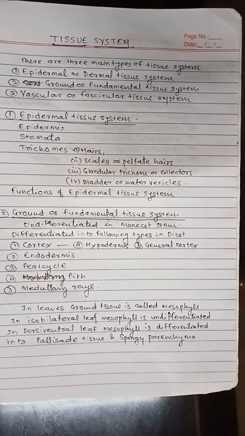Then trichomes. The appendages of the epidermis are known as trichomes. The trichomes may be unicellular or multicellular. They may be simple or branched. They are further classified into the following types: hairs, scales or pelted hairs, glandular trichomes, and bladders or water vesicles.